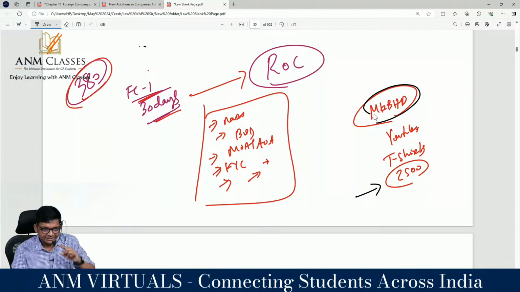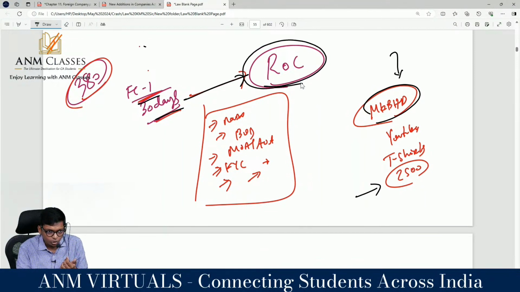This MKBHD is a foreign entity, a foreign company, incorporated outside India, with a place of business in India through himself, by electronic mode. His business in India might be negligible. He might not be following the provisions of the Companies Act. He is not informing ROC in form FC1 within 30 days. What happens? Nothing happens. Only if ROC knows, they will go for the penalty. If they don't know, how will they do anything? That means, in logical interpretation, small transactions they are leaving.